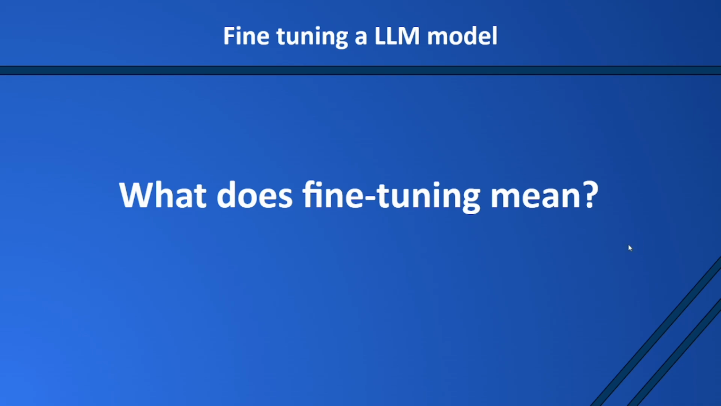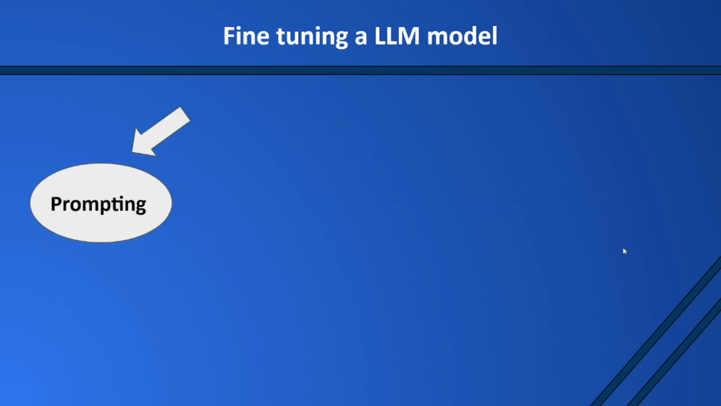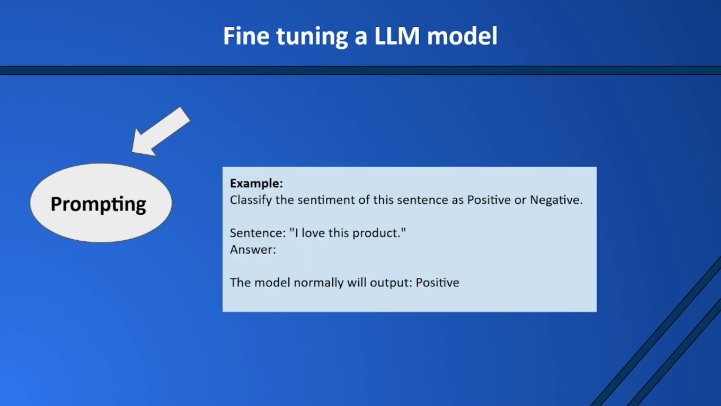The main approach for fine-tuning is prompting. With this technique, we steer the behavior at inference time with no learning. Let's show an example. We could provide the following prompt. Classify the sentiment of this sentence as positive or negative. Sentence: I love this product. Answer. The model normally will answer positive.